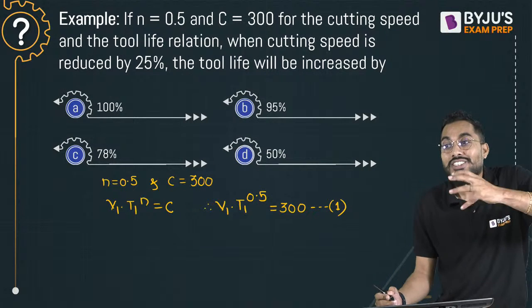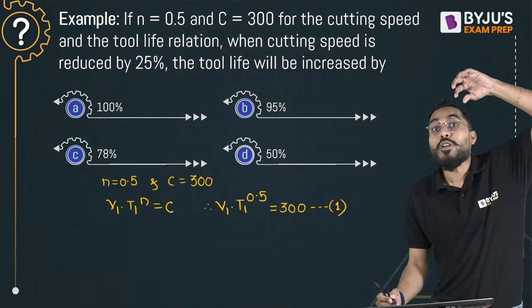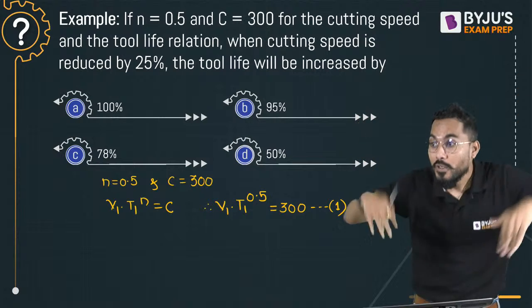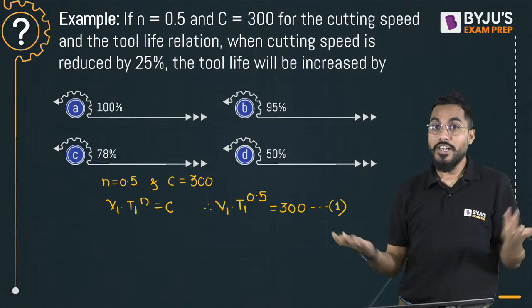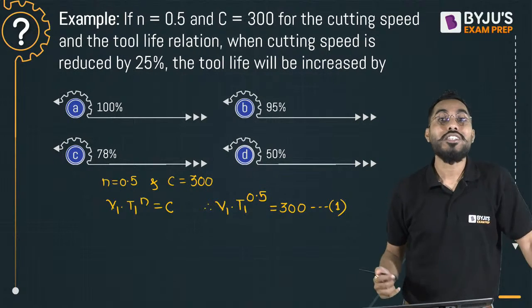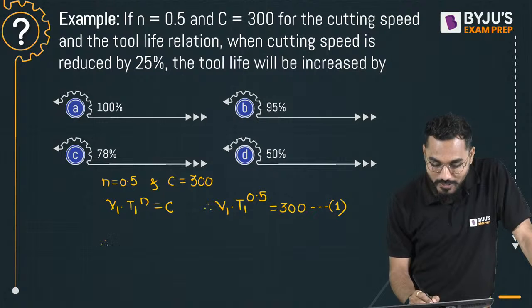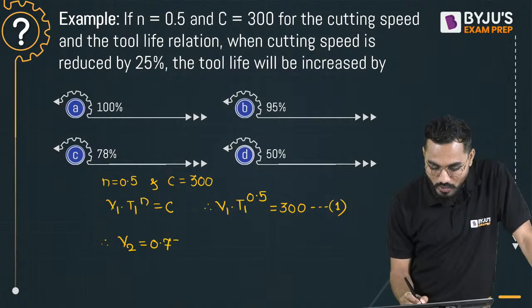Now what happens in the next stage? The cutting speed reduces by 25%. If the cutting speed reduces by 25%, how much will remain? Sir, it will remain 75%. So can I say V2 will be 0.75 times the velocity V1?